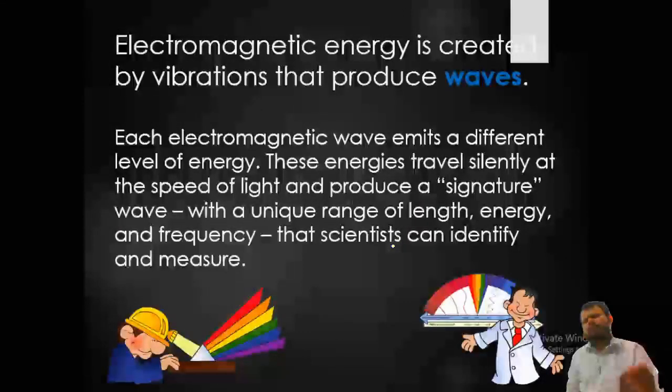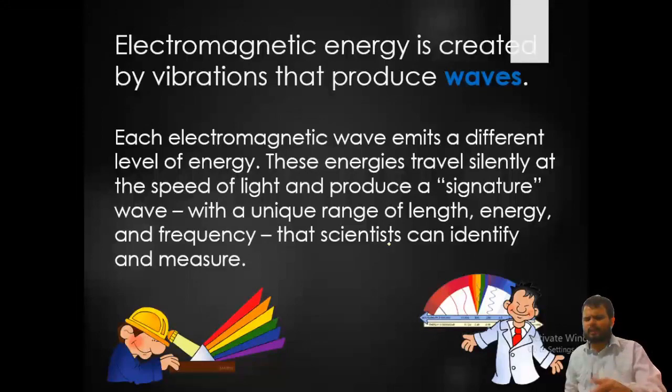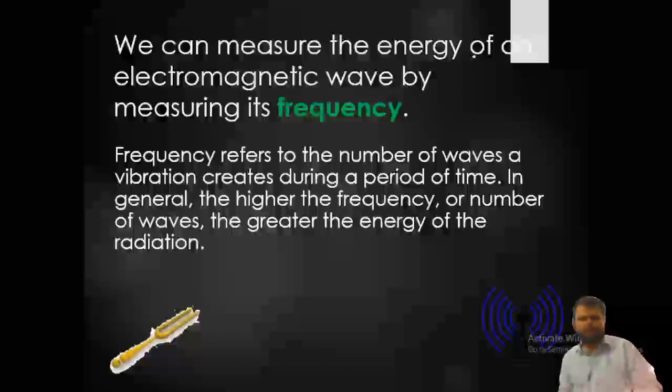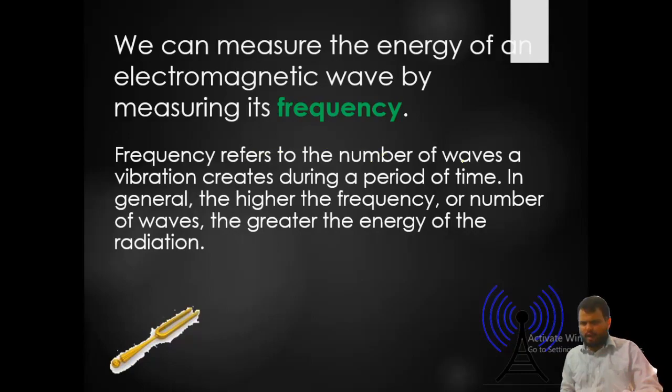Electromagnetic energy is created by vibration that produces waves. Each electromagnetic wave emits a different level of energy. This energy travels silently at the speed of light and produces a signature wave with a unique range of length, energy and frequency that scientists can identify and measure. We can measure the energy of electromagnetic waves by measuring its frequency. Frequency refers to the number of waves of a vibration created during a particular period of time.